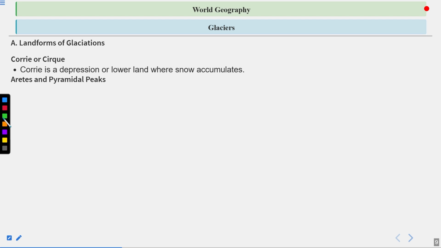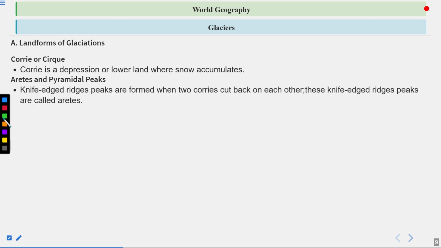Aretes and pyramidal peaks. Knife-edged ridges or peaks are formed when two quarries cut back on each other. These knife-edged ridges are called aretes. So we have already learned what cirques or quarries are. When two quarries are created on two sides of a mountain, and because of that the ridge is shaped like a knife, that type of structure is called an arete.